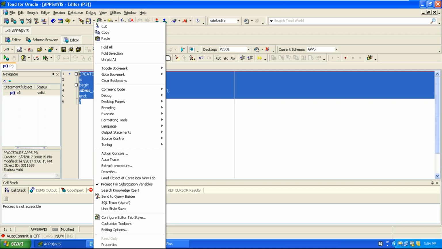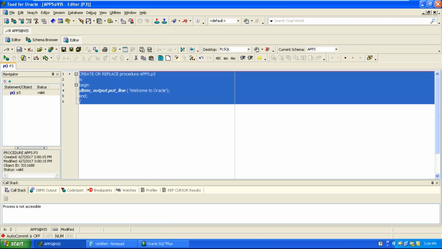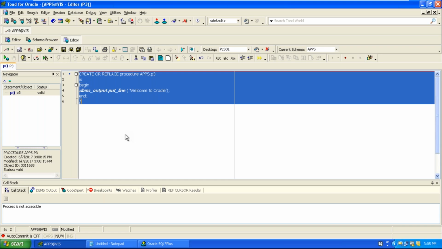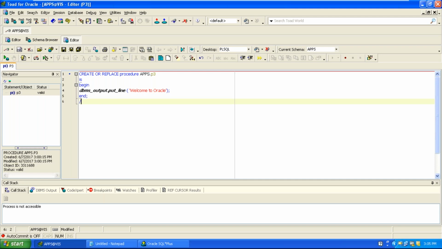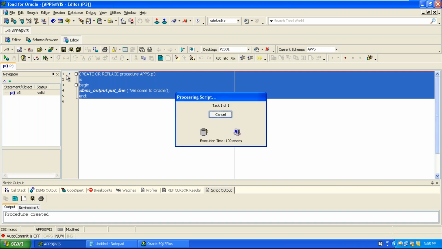No, first you should compile it before executing. After making changes, you should compile it. Okay, so compiling is nothing but selecting the code and then clicking on execute as a script. So it gets compiled.